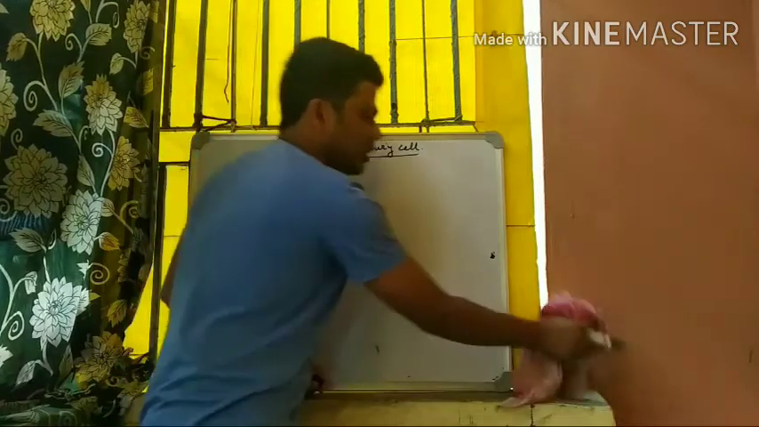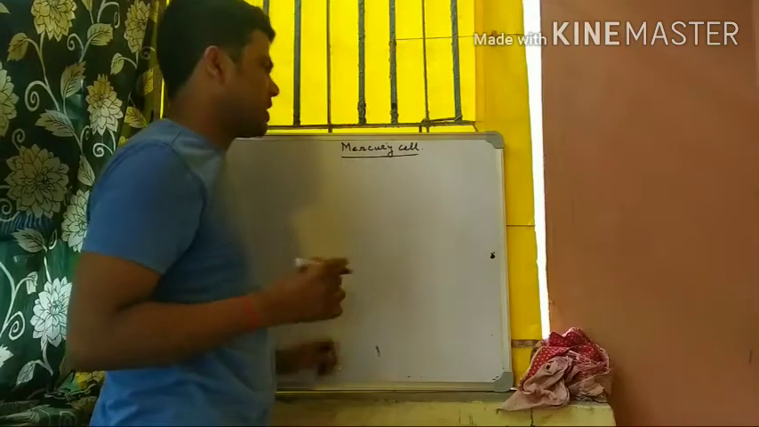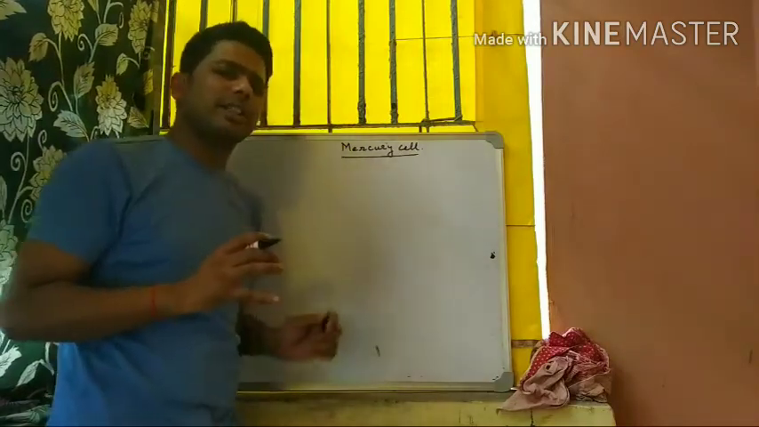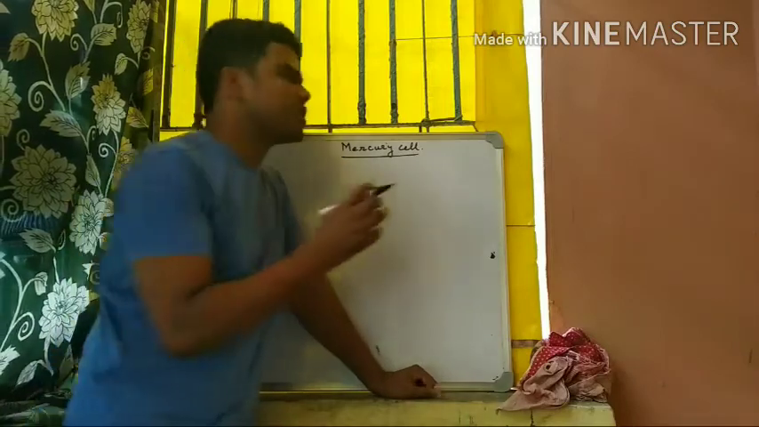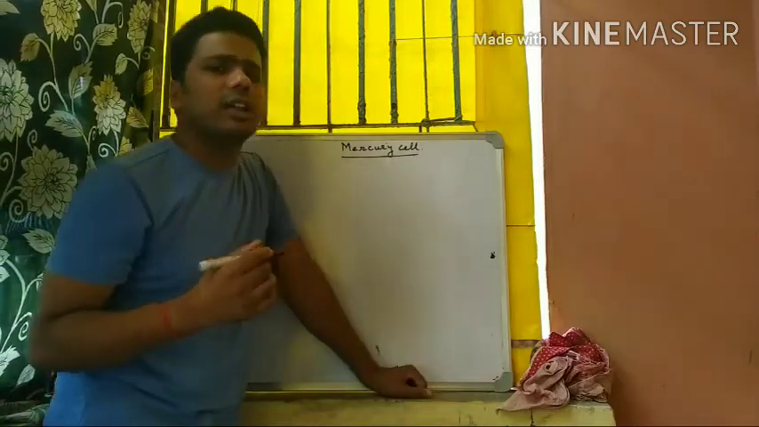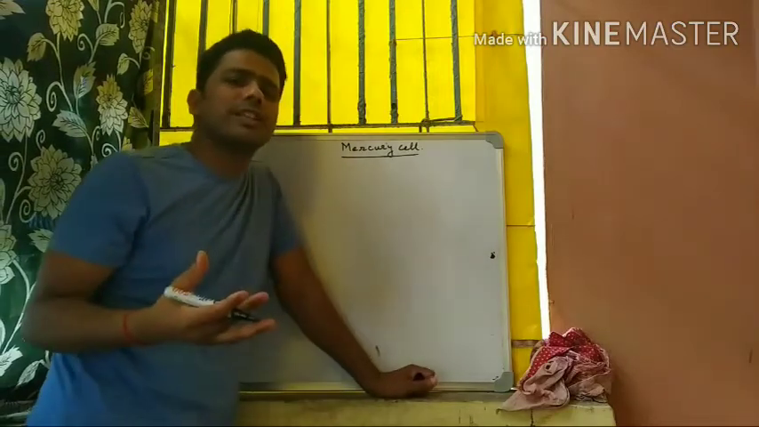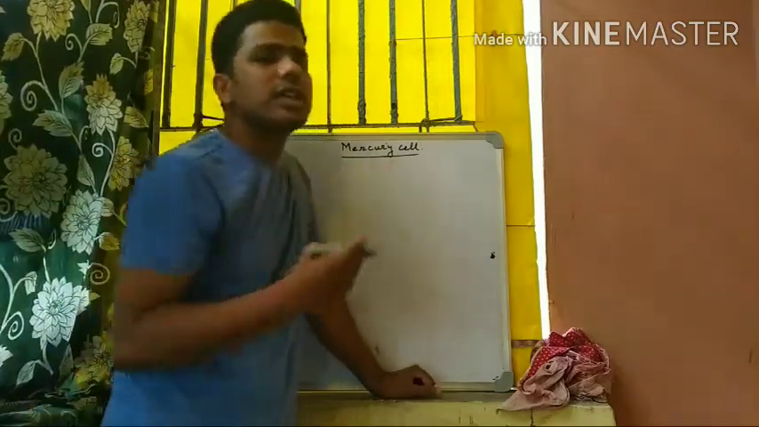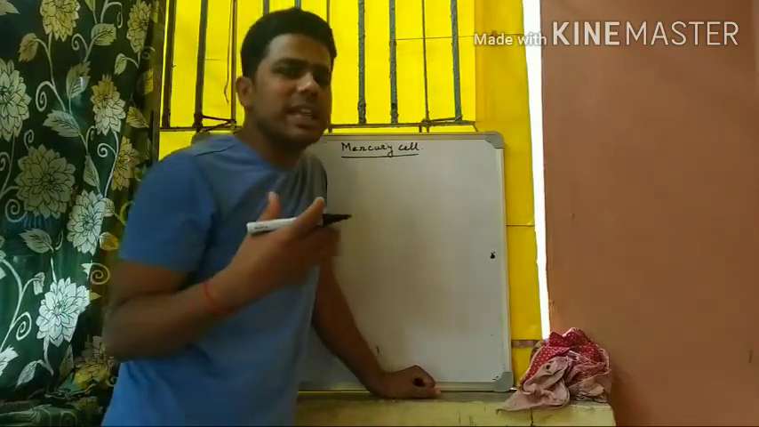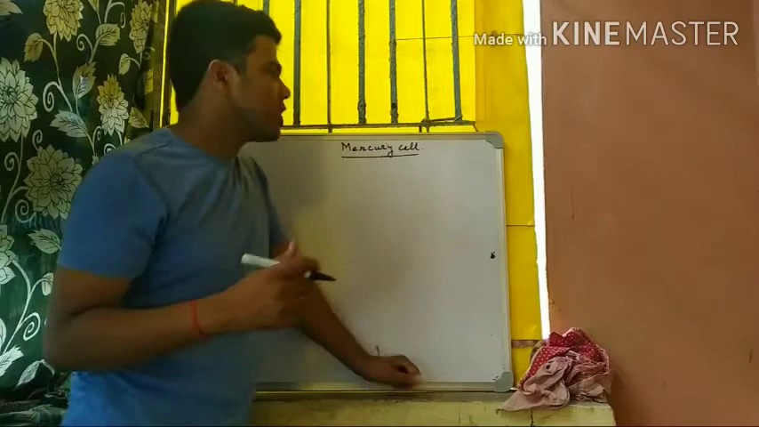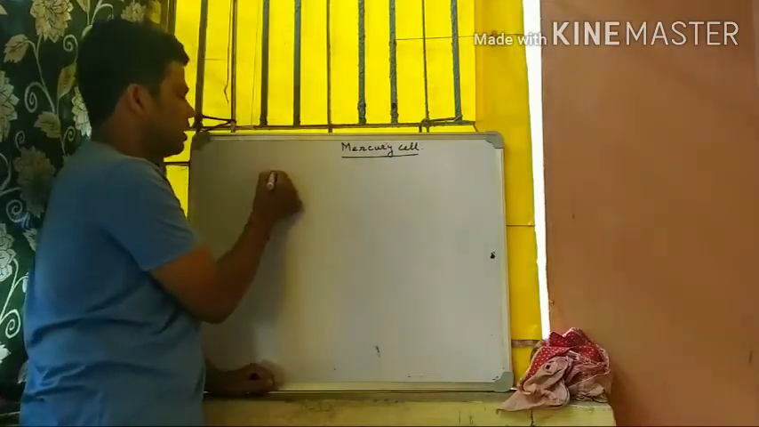Now we discuss the structure of the mercury cell, that is, what cathode, what anode and what electrolytes are used in the mercury cell. Then we will discuss their reactions, that is, cathode reactions, anode reactions and overall reactions, by which the electron flow occurs and we get electrical energy from chemical energy. So let's discuss.